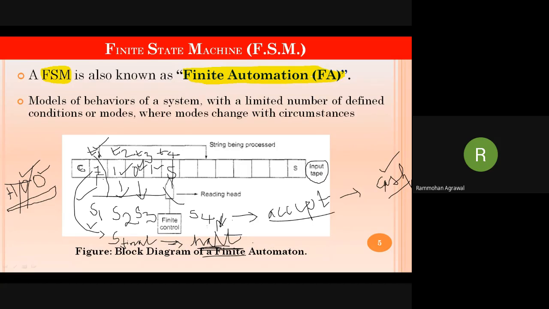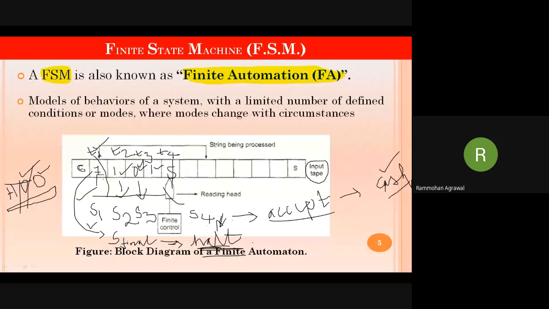When a system is reading an input symbol at time t1, it remembers only t1. It doesn't have memory. Once the computation of t1 is done and the machine moves forward, it forgets t1. When the machine is executing t2, it remembers only the input of t2. It forgets everything else. When the machine is executing t3, then it remembers only t3. It forgets what is t2, what is t1.